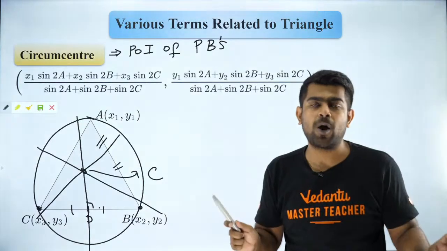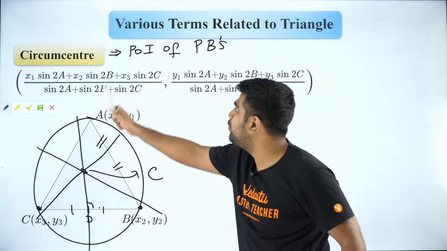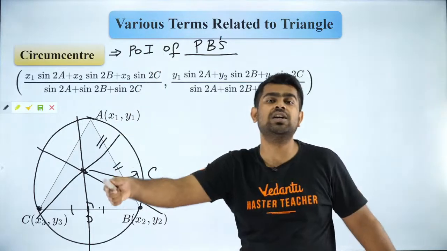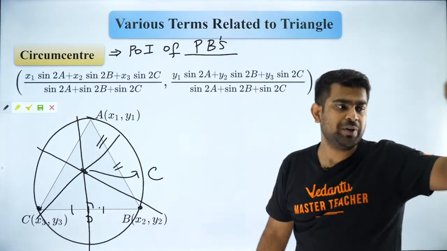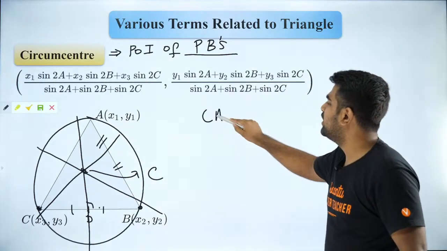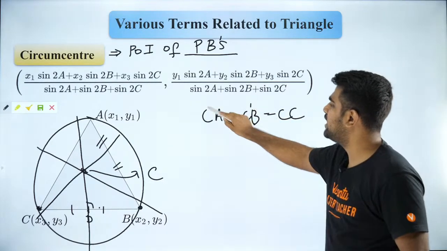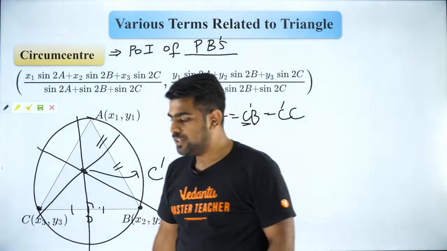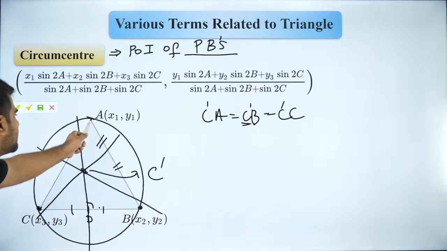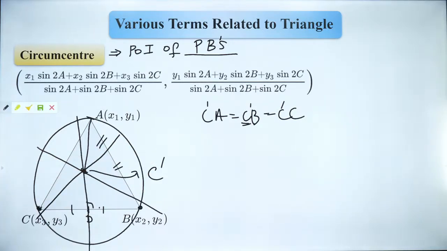Everybody? Amazing properties. We saw two cool ways of defining circumcenter. One is the point of intersection of perpendicular bisectors. The second way, it is the center of the circumcircle of the triangle ABC. Because it is a center and it passes through A, B and C, can I say CA is equal to CB is equal to CC? This is the circumcenter, let's call it C dash. The distance CA or C dash A is nothing but the radius. This is also a radius. So all of them will be equal. Are you guys able to understand that?